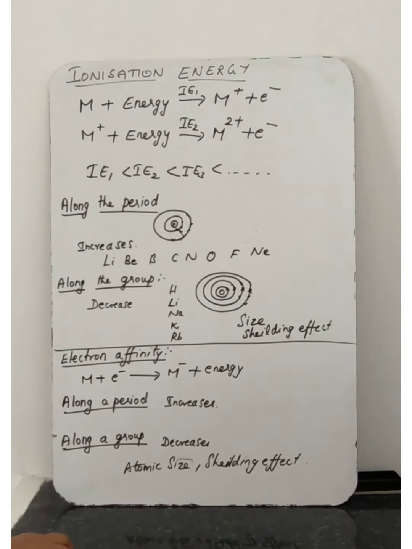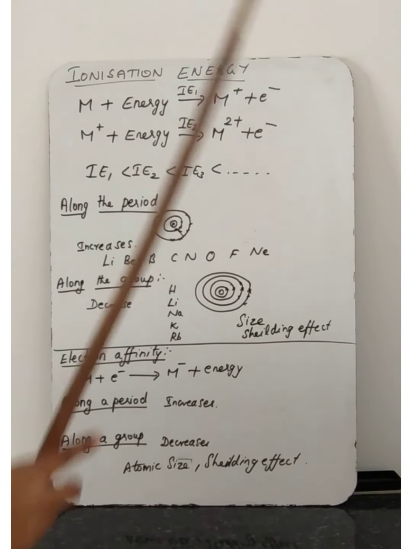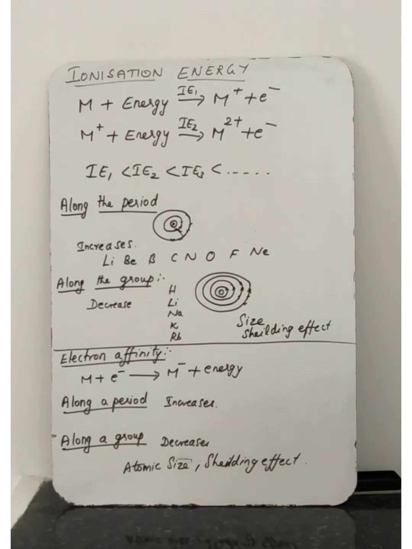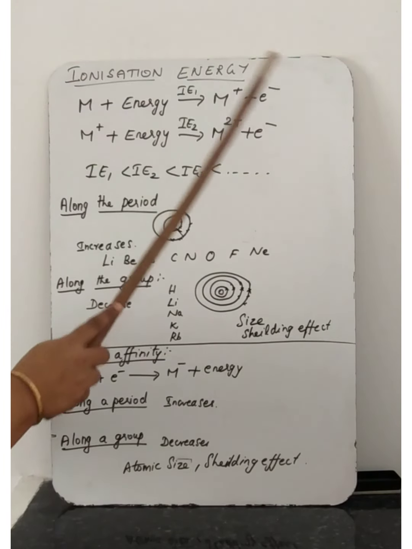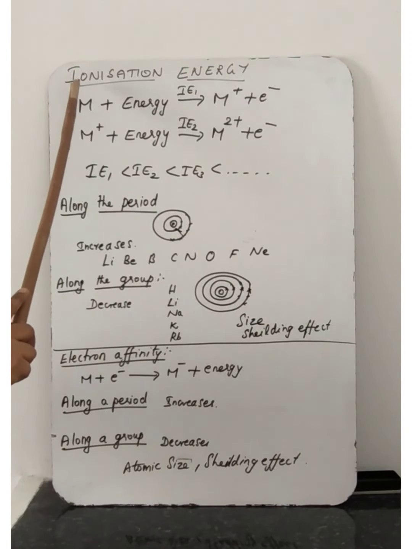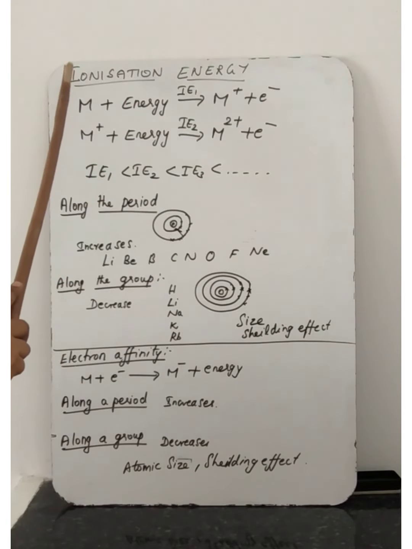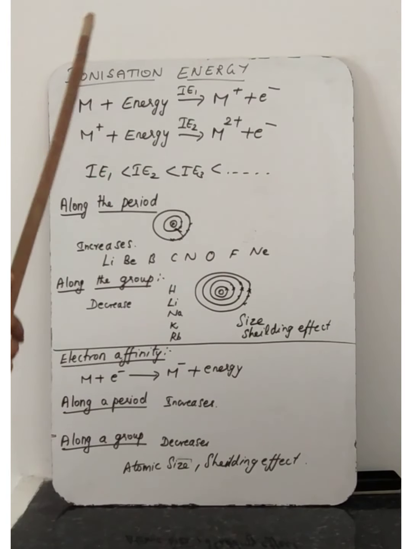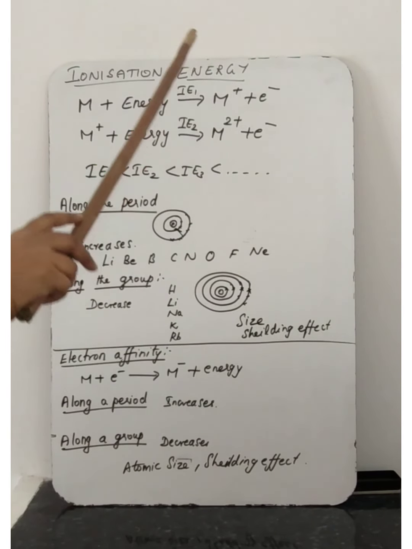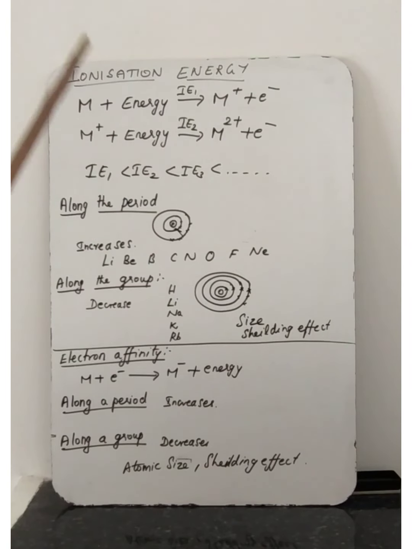Good morning students. Today's session in the periodic classification of elements lesson, the next topic we are going to discuss is ionization energy. What is meant by ionization energy? Ionization, the process of formation of ions, is called ionization. When an atom becomes an ion, the amount of energy it takes is called the ionization energy.